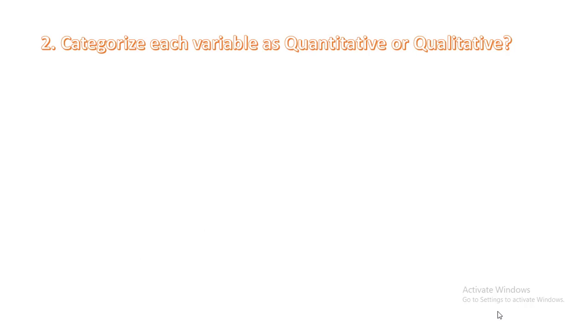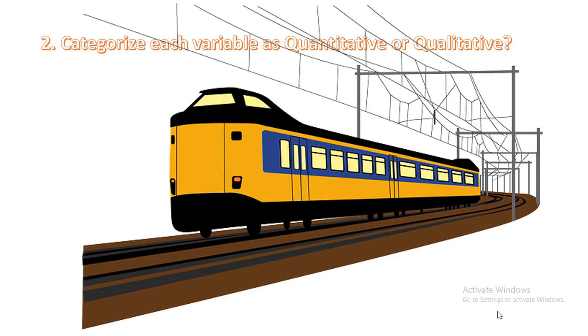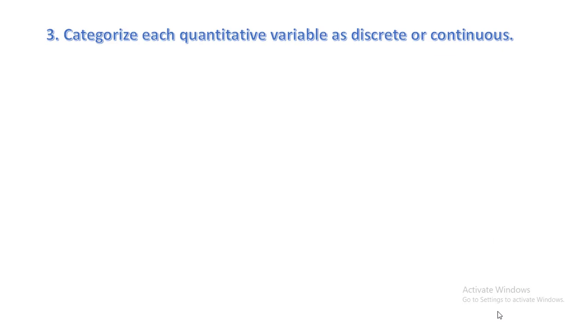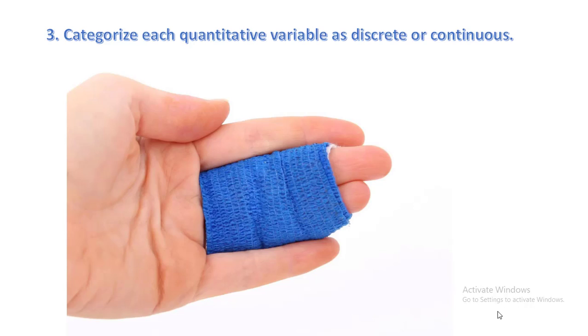Question number 2. Categorize each variable as quantitative or qualitative. So the type of industry is a qualitative variable, while the number of job-related injuries is a quantitative variable. Number 3. Categorize each quantitative variable as discrete or continuous.